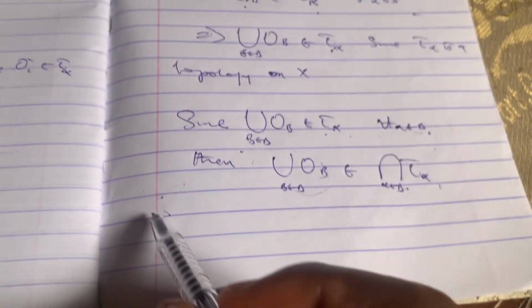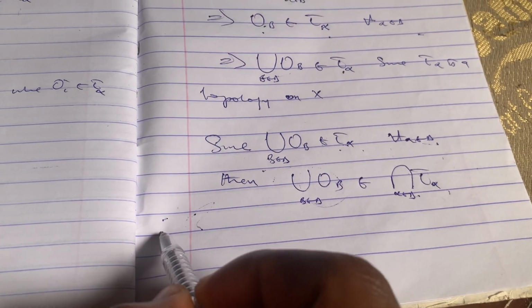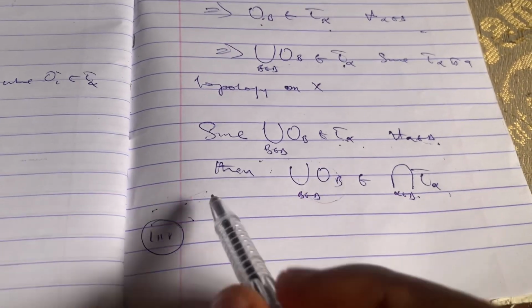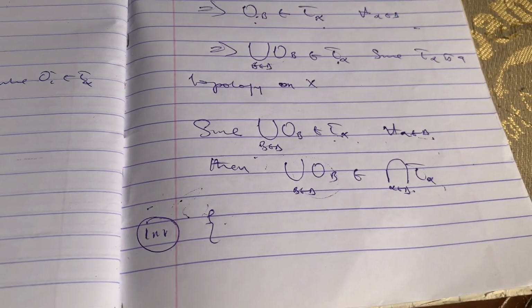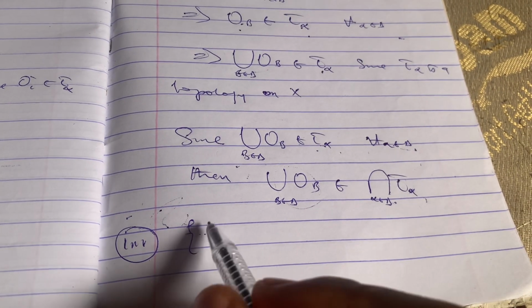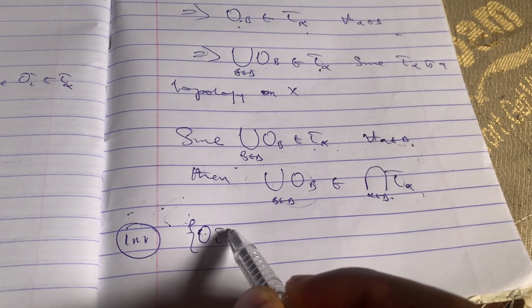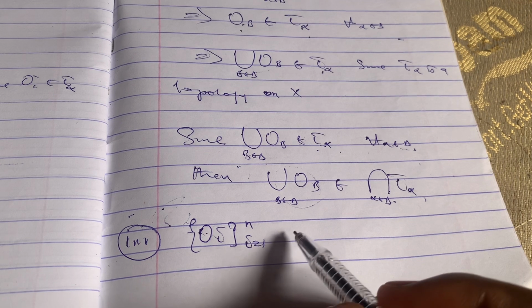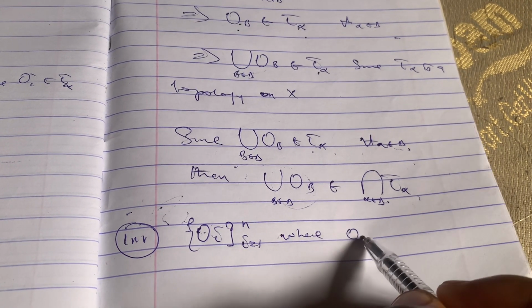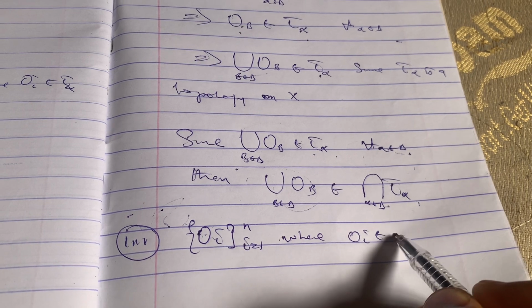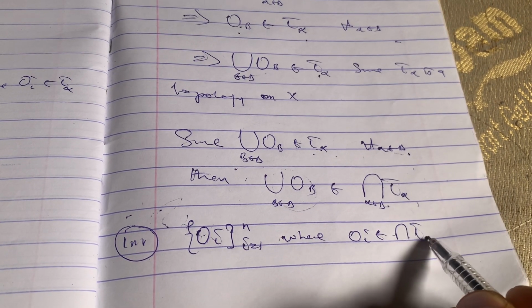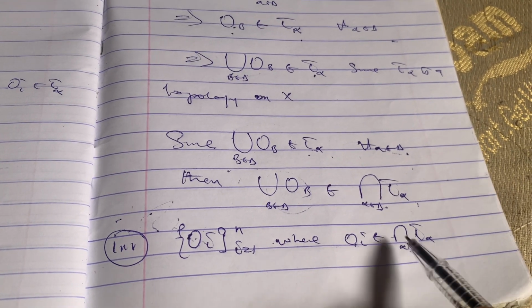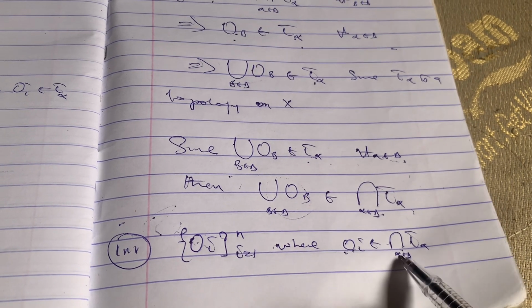So we do the same thing with the finite intersection. The finite intersection says, take any finite collection. Sorry that I'm not writing most things out because I'm trying to save time. Now take any finite collection of open sets, where my OI is in the arbitrary intersection of this. So our target here is to show that the finite intersection of this is also in this.